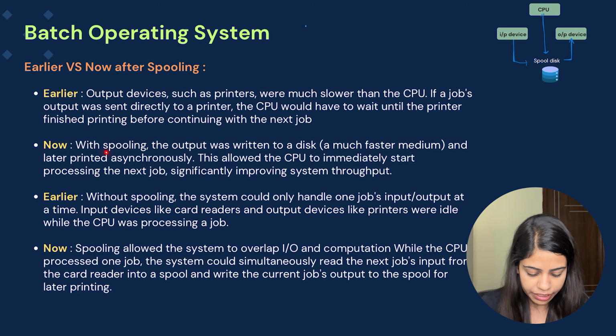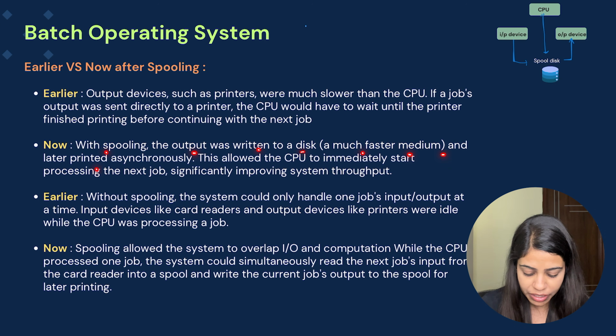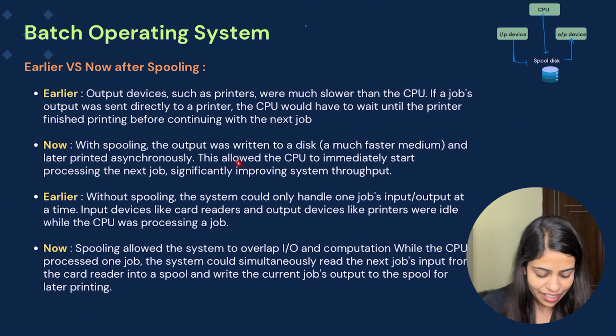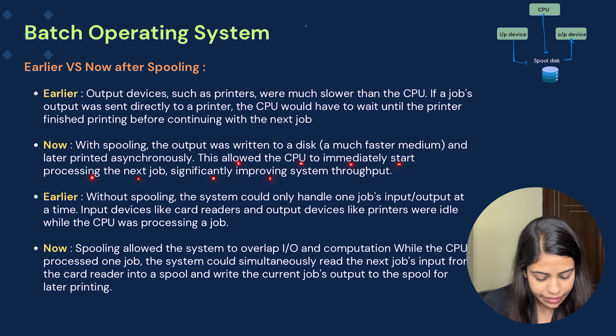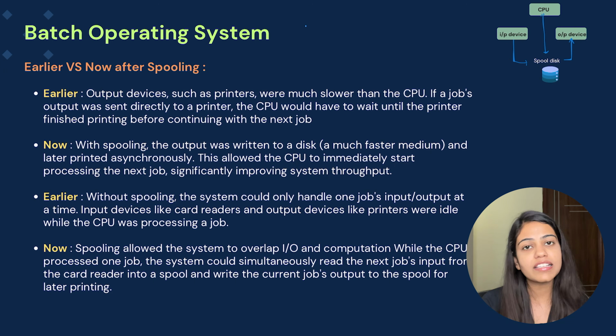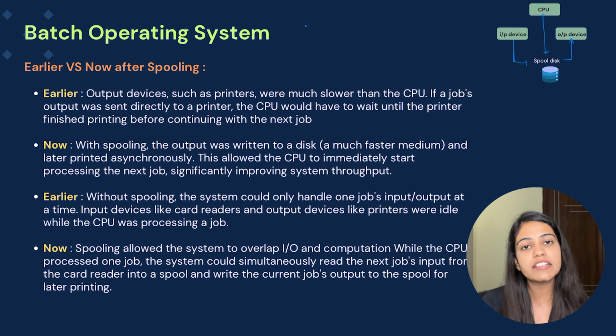With spooling, the output is written to a disk, a much faster medium, and later printed asynchronously. This allowed the CPU to immediately start processing the next job, significantly improving the system throughput. So the throughput of the system is also increasing, because throughput is basically the number of tasks completed per unit time. Now it is getting increased because the CPU is not waiting idle for a longer duration of time. It is taking all the queued jobs and doing the processing on them.